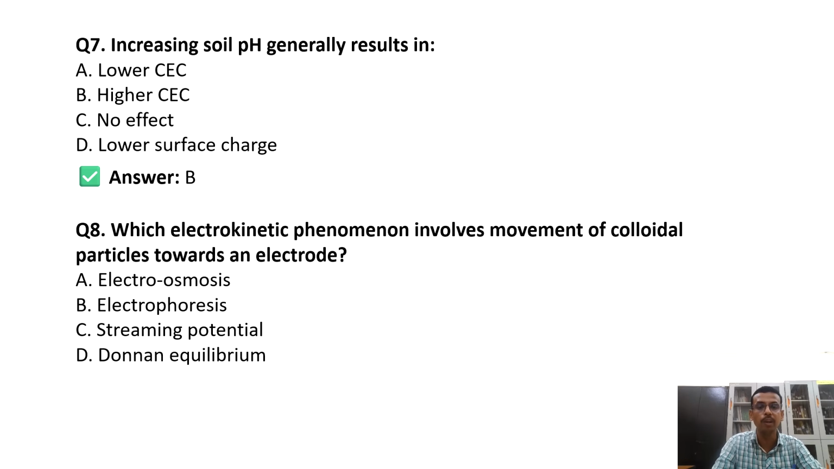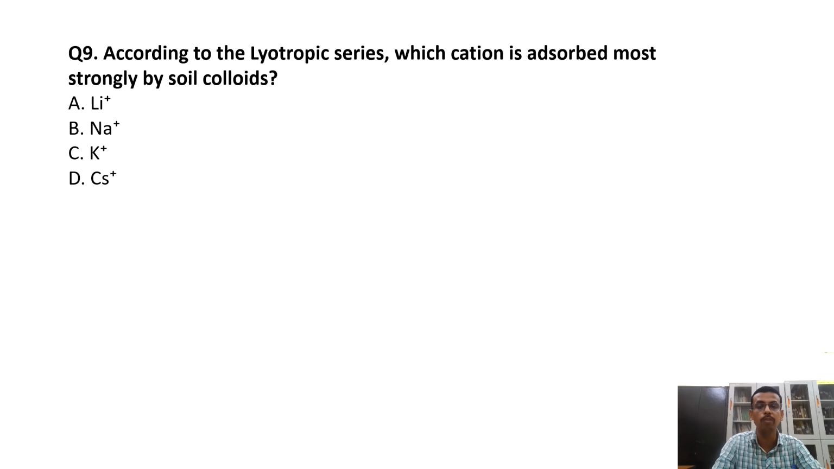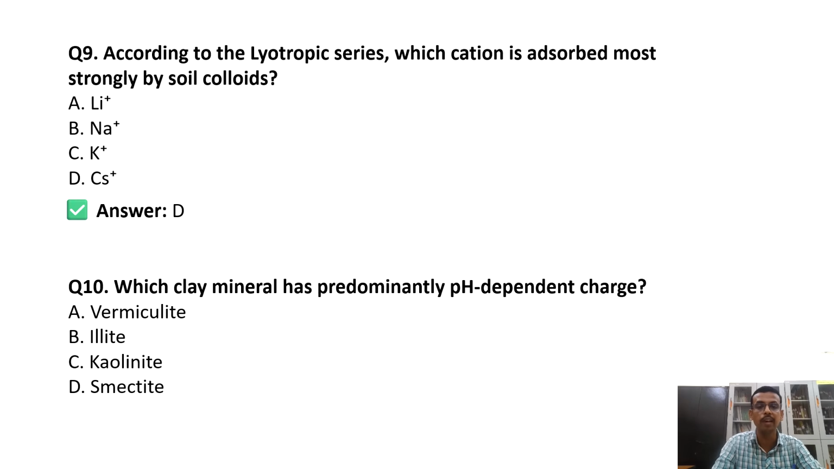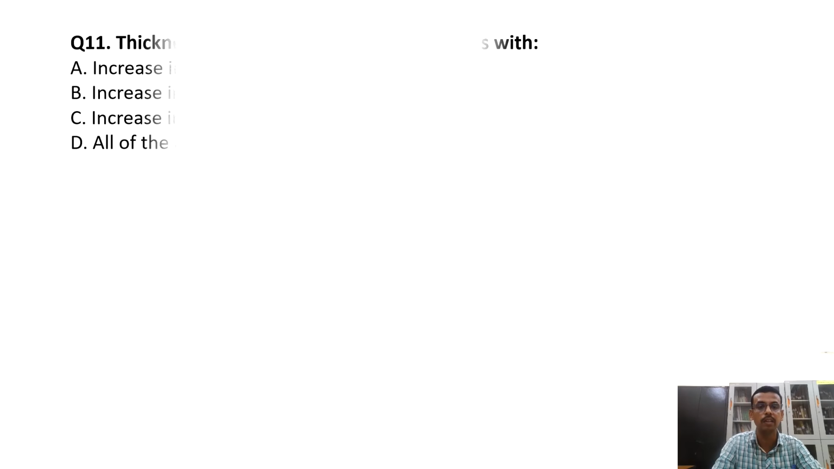Which electrokinetic phenomenon involves movement of colloidal particles towards an electrode? That is electrophoresis. Very, very important for ICAR SRF examination and also for JRF examination. According to the lyotropic series, which cation is adsorbed most strongly by the soil colloids? This is important. The answer is D, cesium. Which clay mineral has predominantly pH dependent charge? That is C, kaolinite has pH dependent charge. Montmorillonite has the permanent charge.